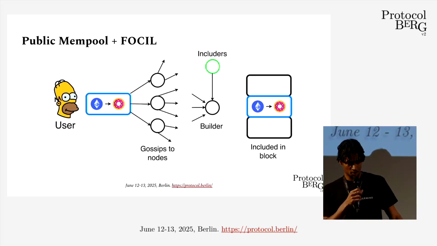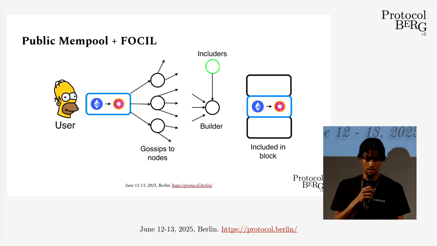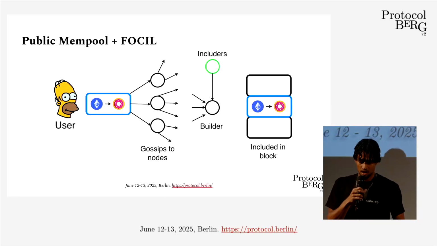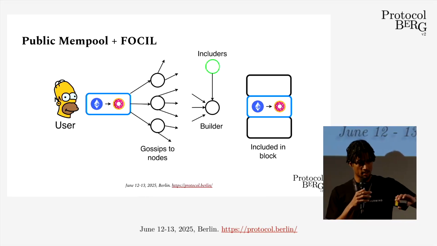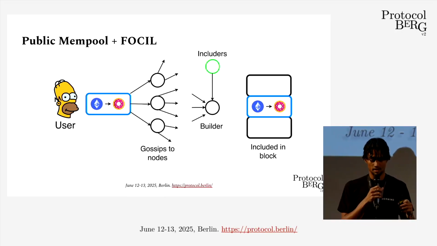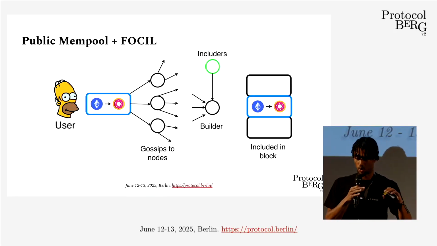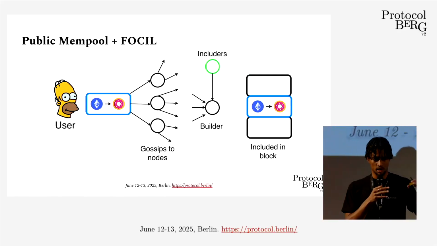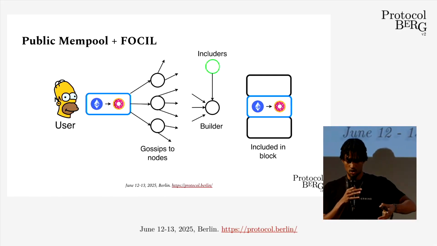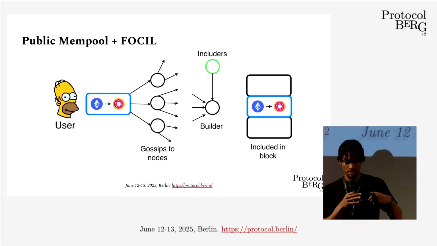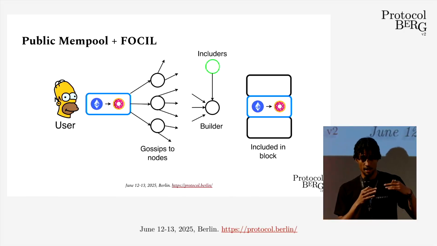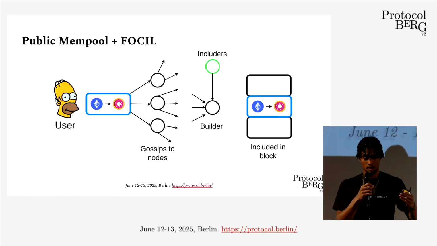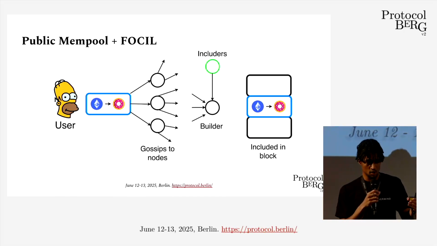The first thing I want to talk about here is FOCIL, which is a censorship resistance mechanism. Here, the user is again sending their transaction through the public mempool. But now we have this other entity, the includers. We have 16 includers who are randomly sampled from the Ethereum validators. Each of these is going to construct a list of transactions they see in the public mempool. And this is actually going to force the builder: if they have space in their block, then they have to put in the user's transaction.